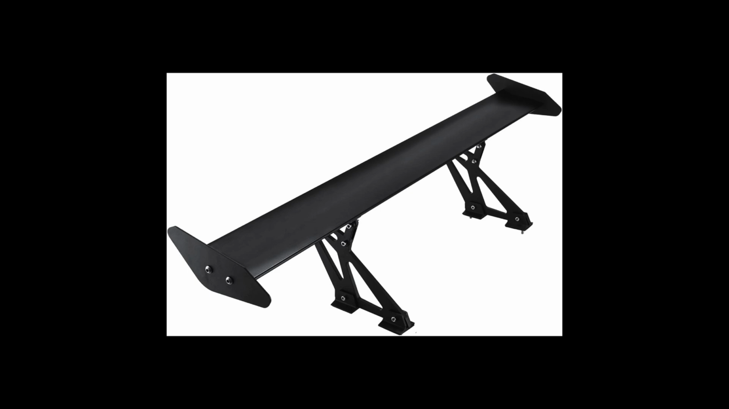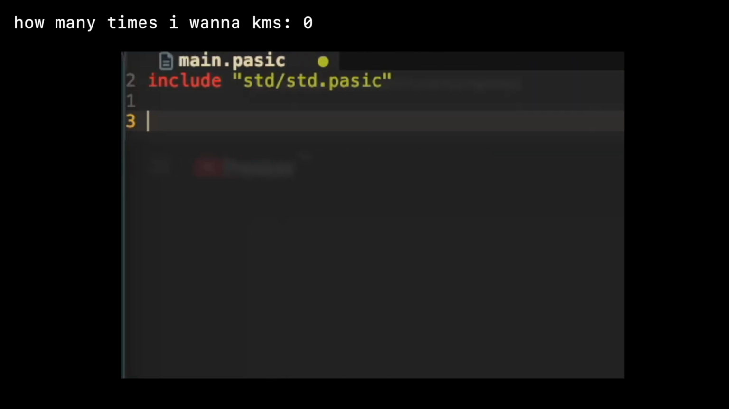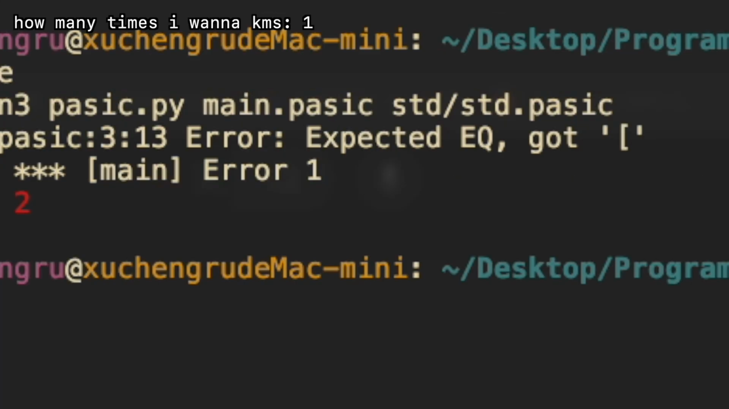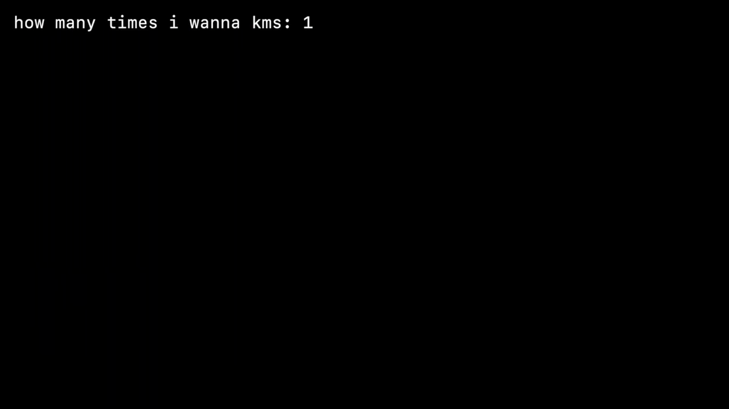Spoiler alert, I'm going to encounter many problems, so I'm putting a problem counter here. So first step, I want to represent the game board using a 2D array. And just like that, I encountered my first problem. My language doesn't support 2D array. What a great start, but that's completely fine.